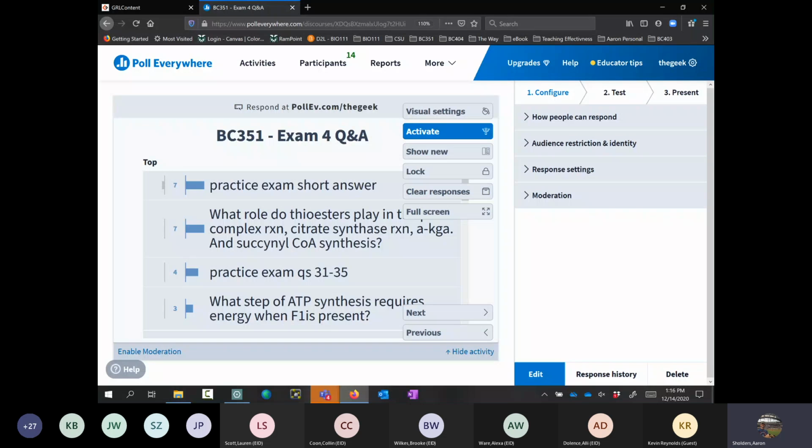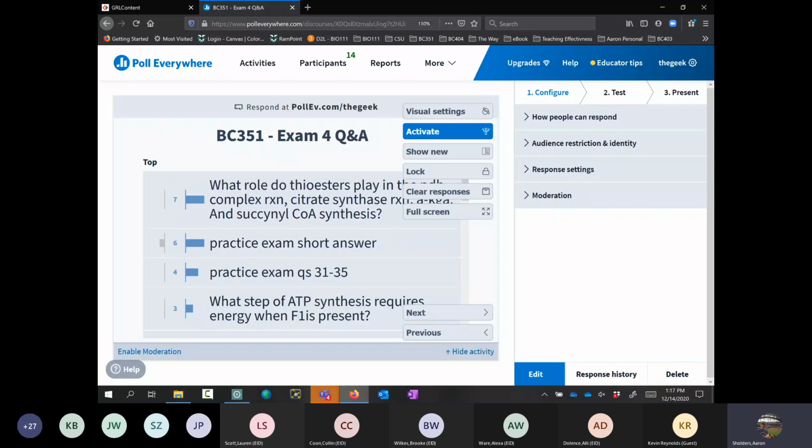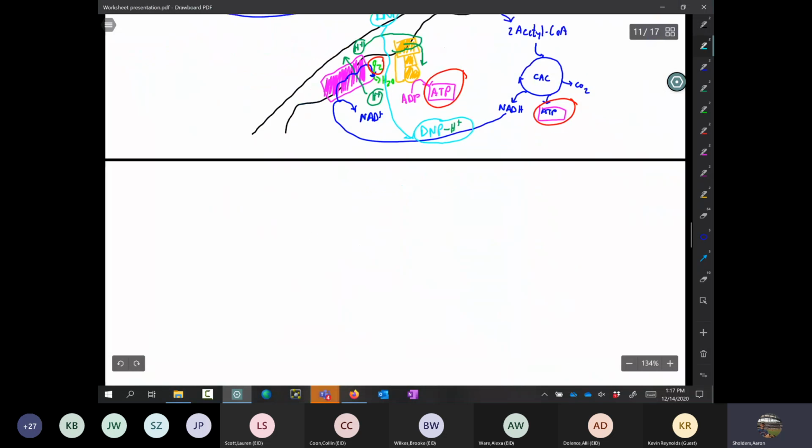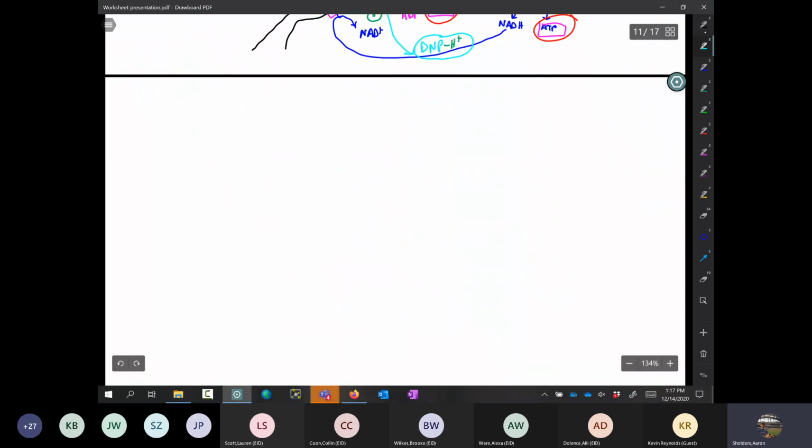When we look at thioesters, the two thioesters that we're talking about in this regard would be this. You have pyruvate that will be converted to acetyl-CoA. And I'm going to draw it this way, putting the S in there because this is a thioester.